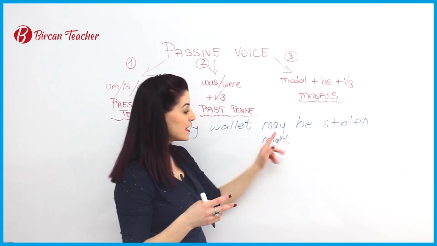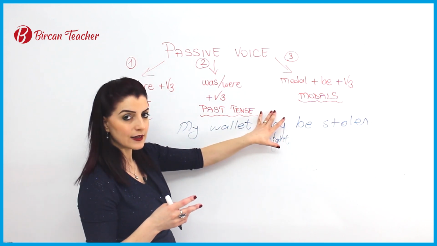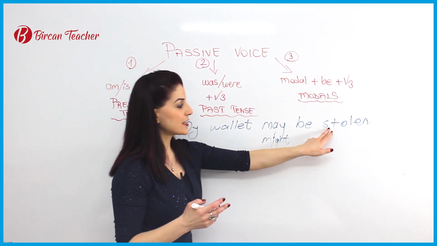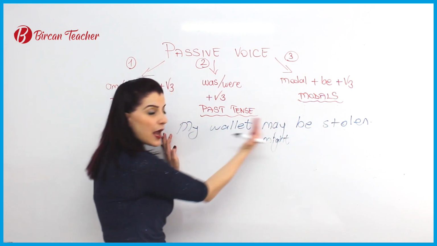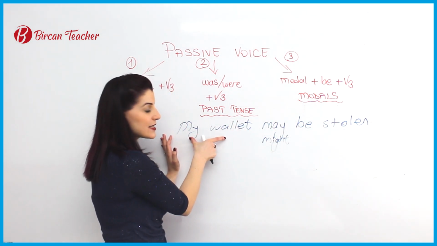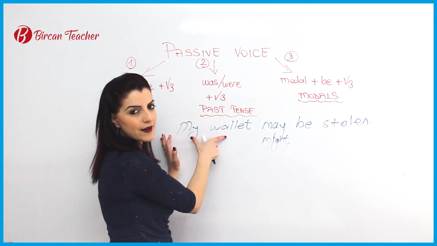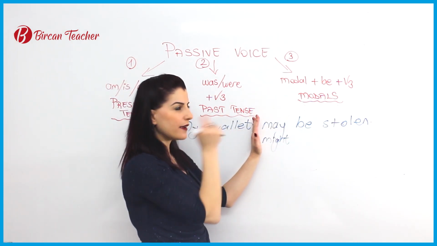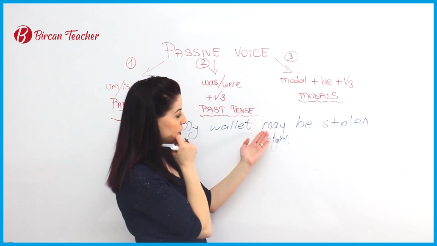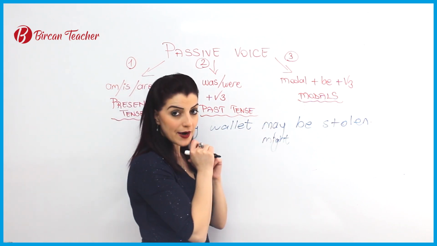So this is the probability, but this is the modal. Again, this action may happen to this item. So this is the affected one here. My wallet may be stolen by somebody, as you are not sure. That's why you can choose may or might.